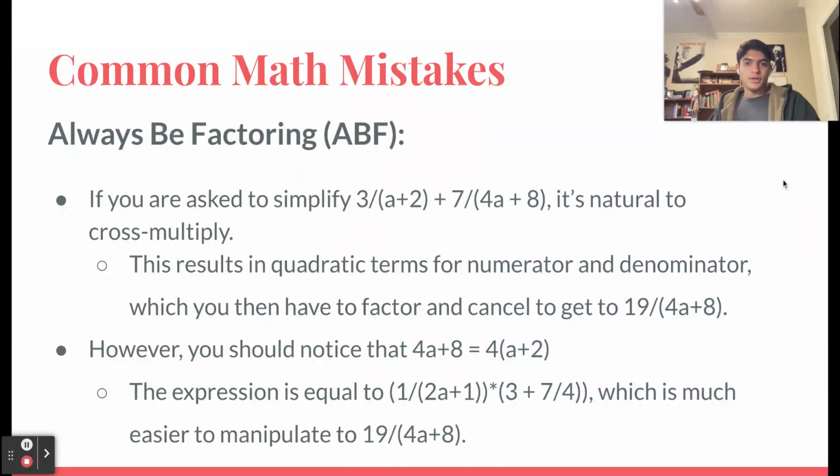So a way that you can avoid a lot of mistakes is by always factoring. If you have an expression like this where you have variables in the denominators, it's very natural to cross multiply, which will result in quadratic terms for both the numerator and the denominator, which you'll then have to factor and cancel to get this answer. However, if you notice that this expression, 4a plus 8, is equal to 4 times a plus 2, then you can rewrite the equation as this. You can get this equation, which is a lot easier to manipulate than this final answer.